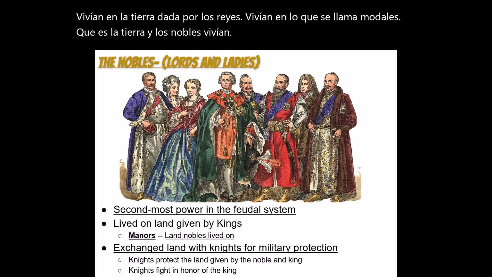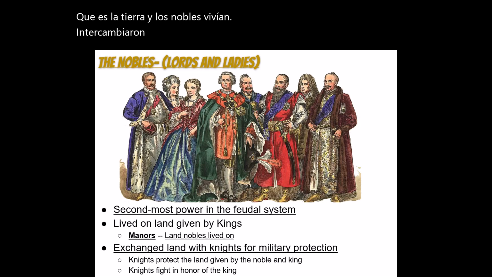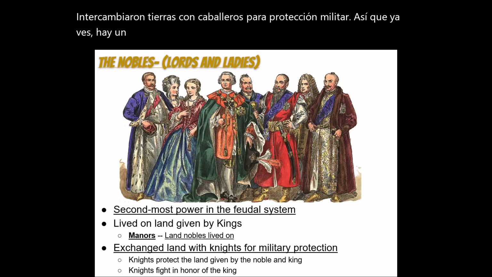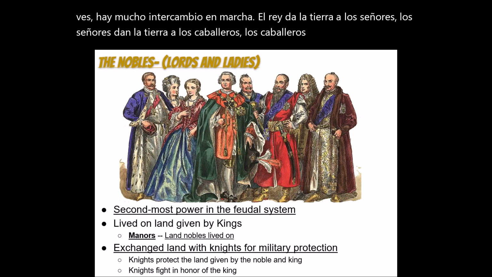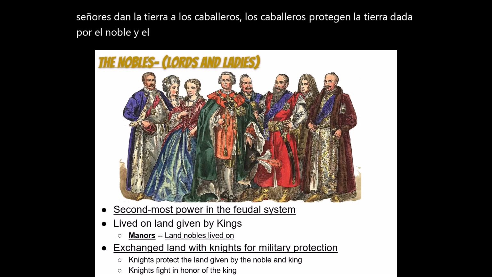They exchanged land with knights for military protection. So you see, there's a lot of exchange going on. The king gives land to the lords, the lords give land to the knights. The knights protect the land given by the noble and the king, and the knights fight in honor of the king.